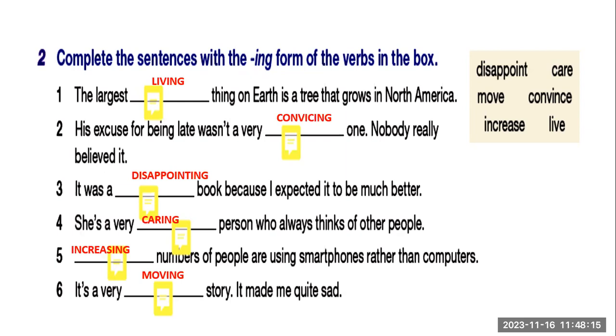That was nice. Now, the noun decides to use the verb with the ing as an adjective, if it's the subject. In number 1, 2, 3, 4, 5, and 6, it's the subject: thing, excuse, book, person, numbers, and story. All of them are nouns that do the verb live, convince, disappoint, share, increase, and move. Now, this is the first part of the class for today.